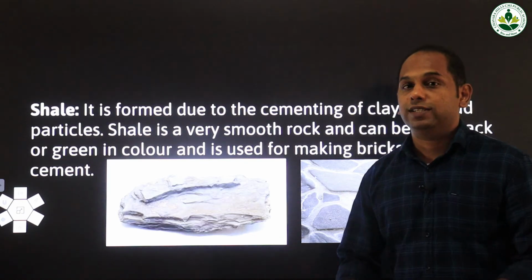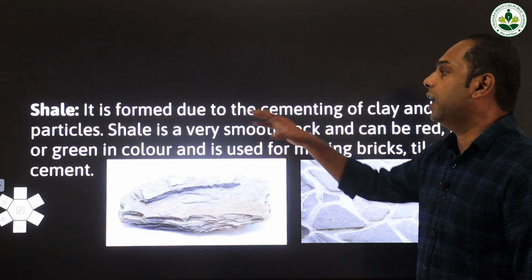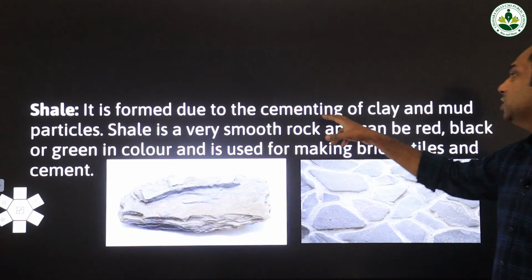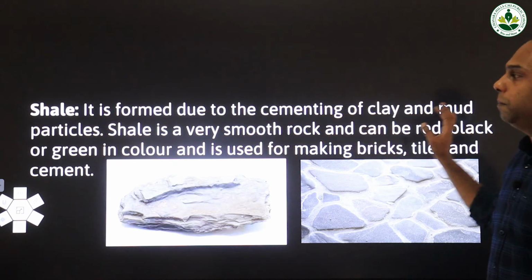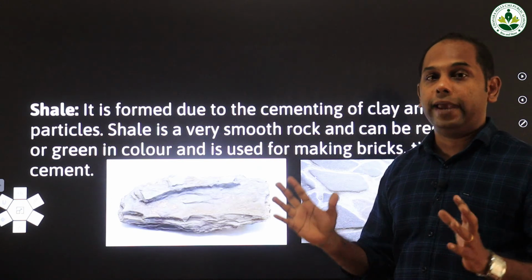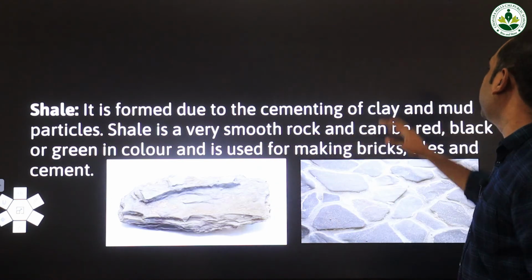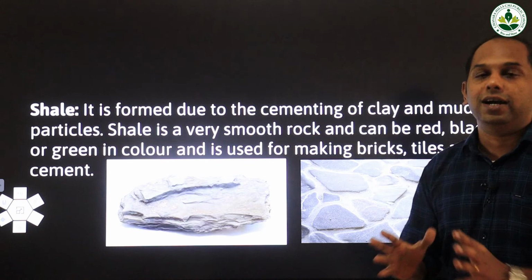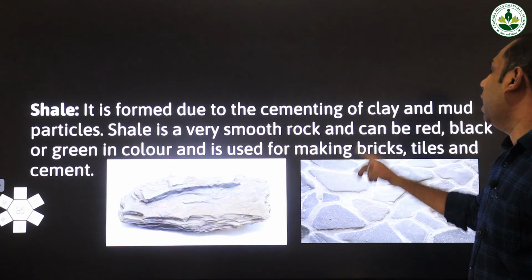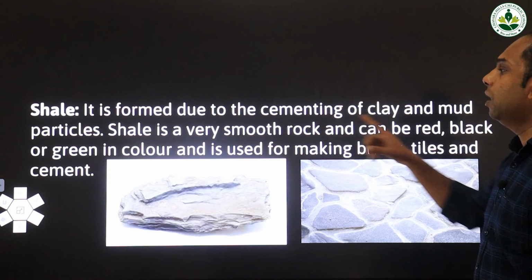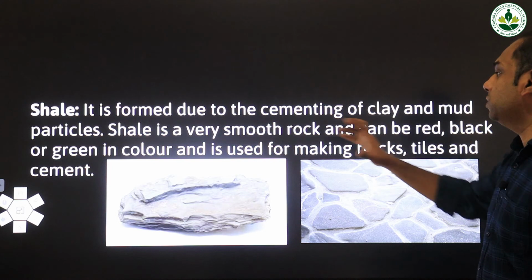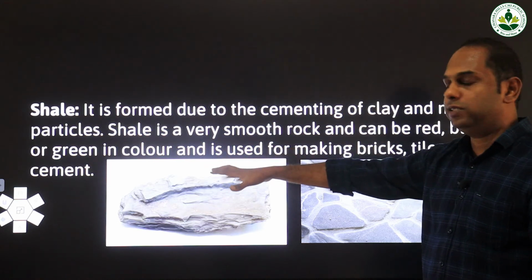Next we will be studying shale. It is another type of sedimentary rock. It is formed due to the cementing of clay and mud particles. So shale, another type of sedimentary rock, is made of a mixture of clay and mud particles. Shale is a very smooth rock and can be red, black or green in color.